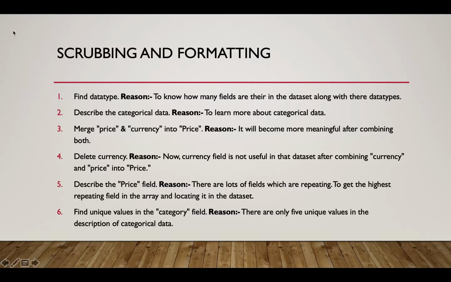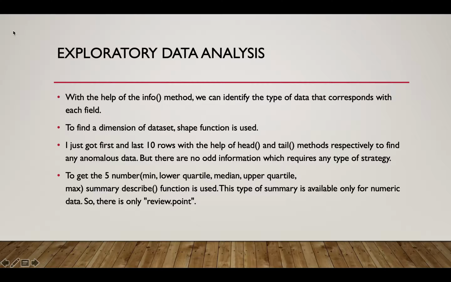Sixth one, find the unique values in the categorical data. Reason, there are only 5 unique values in the description of the categorical data. Now it becomes the updated dataset. It's time to perform some exploratory data analysis.